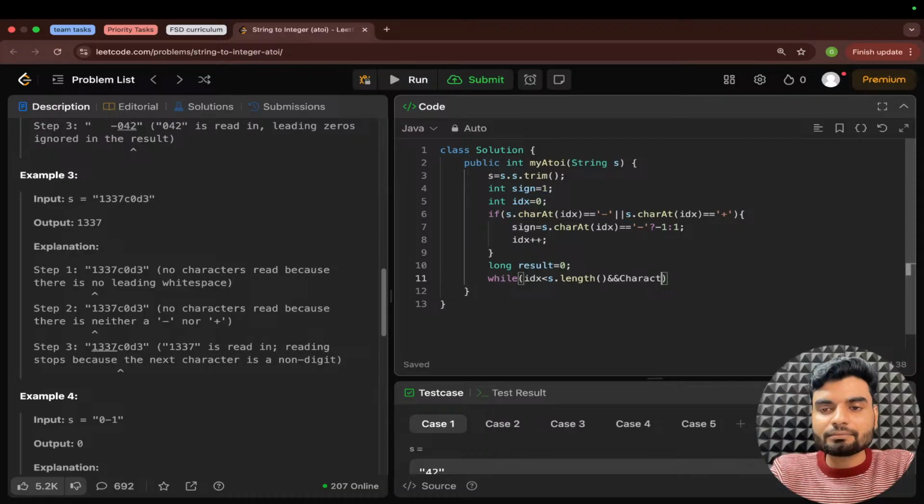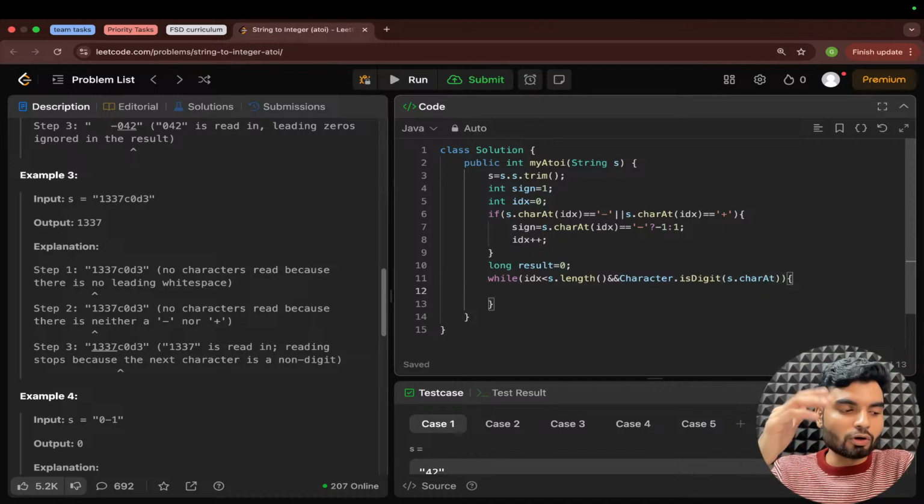Character.isDigit, I hope the spelling is correct. isDigit of what? s.charAt(idx). If that is a digit, only then run this while loop. Only then we'll iterate. Otherwise, we will not iterate. Then if that is true, I'll store that thing in my result.